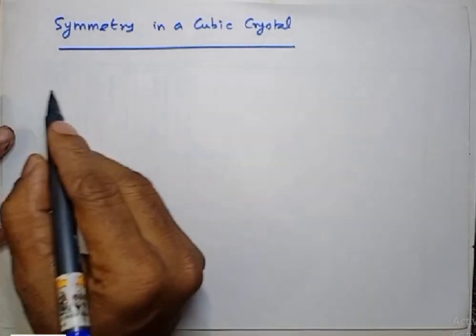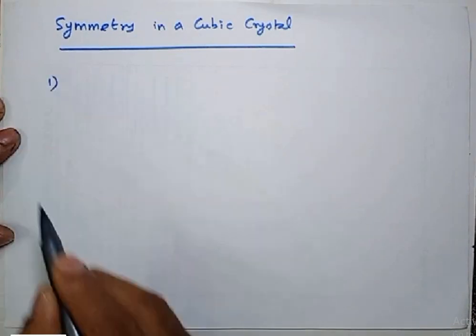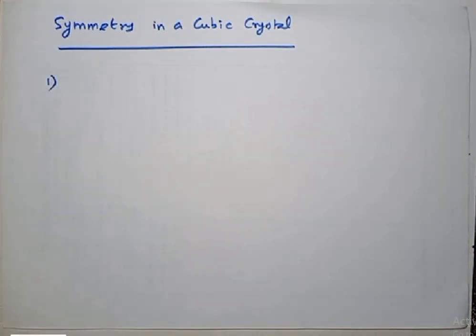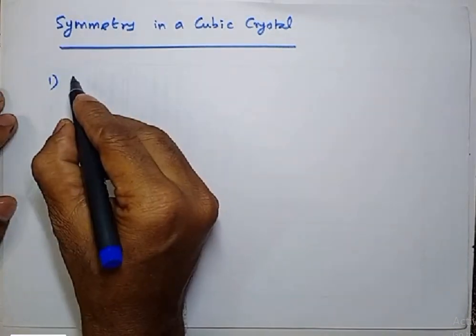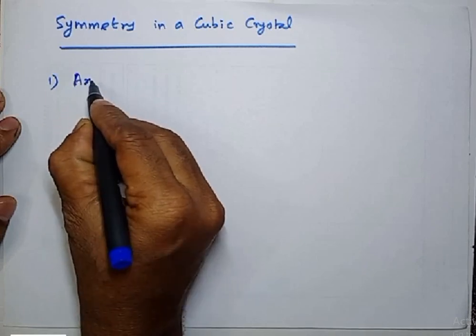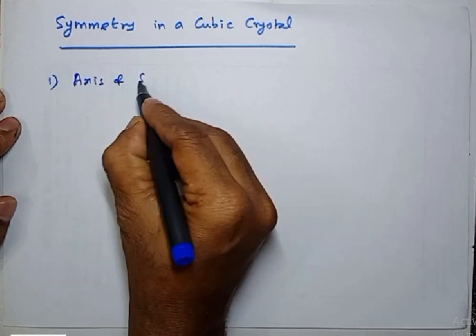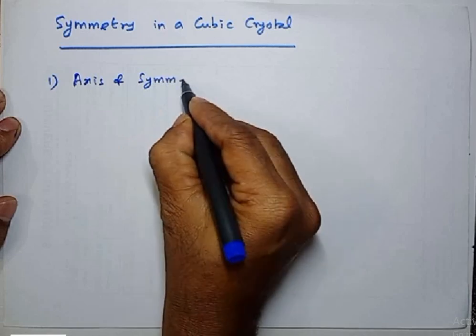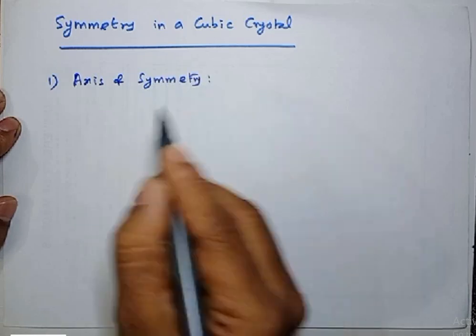First, let me find out axes, right? How many axes of symmetry are available for a cubic crystal? Okay, I am going to find out axes. Axis of symmetry. Observe carefully.